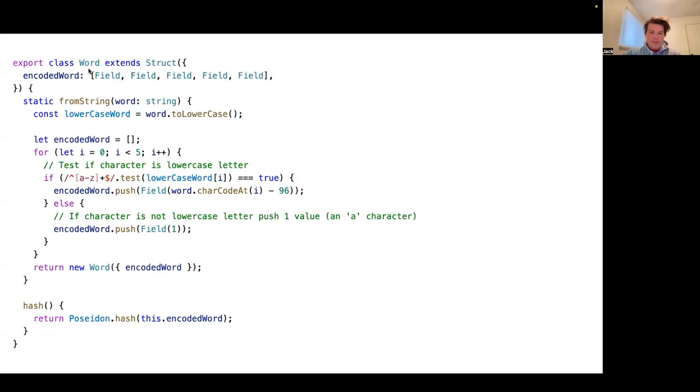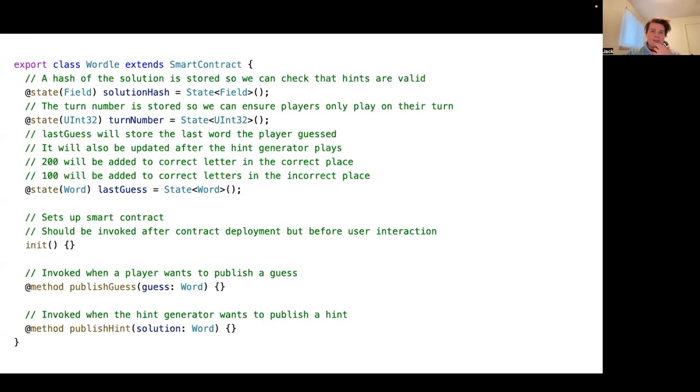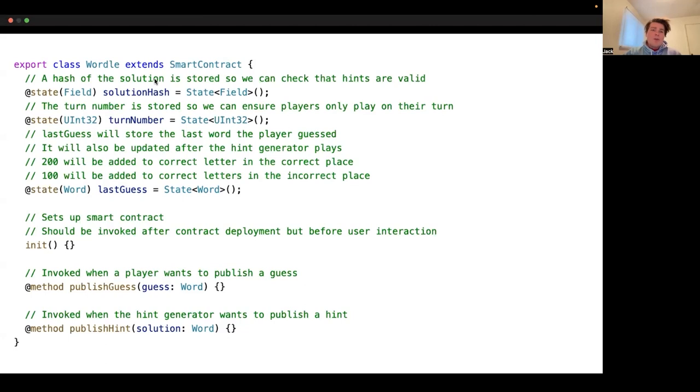So now that we have this type that we can use, we can get started thinking about what we actually want to do in our smart contract. We create this smart contract by extending SmartContract and making a thing called Wordle. So we have a smart contract called Wordle now. The first thing that we'll do is define some state that's going to live on chain.